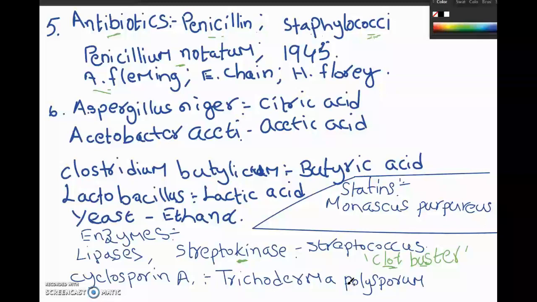that is extracted by genetically modifying this bacterium which is called streptococcus bacterium. నుండి దీని ఎంజైమ్ ని ఎక్స్ట్రాక్ట్ చేస్తారు. This enzyme is used in breaking up those clots. అంటే ఈ ఎంజైమ్ ని బ్లడ్ లో అడ్మినిస్టర్ చేసినప్పుడు ఆ క్లాట్ ఎక్కడ ఉందో అక్కడికి వెళ్ళి ఆ క్లాట్ ని ఏం చేస్తుంది, బస్టర్ మీన్స్ బ్రేకింగ్ ఇట్, the clot is broken and thereby the free flow of blood is enabled.